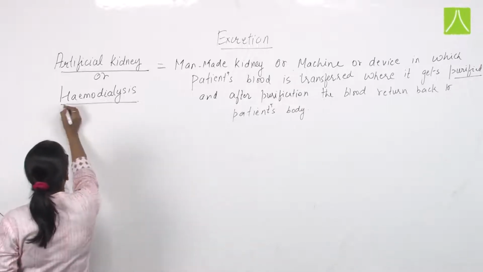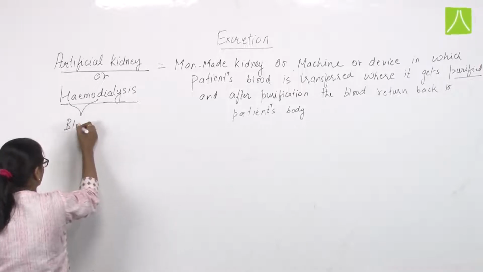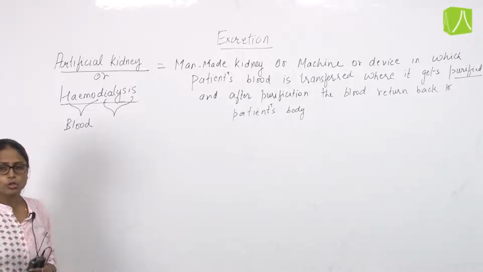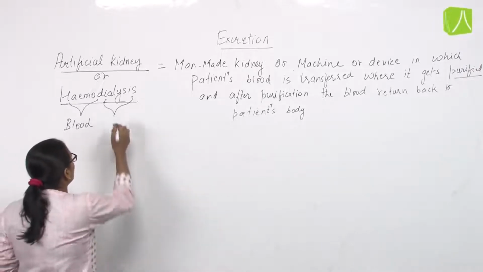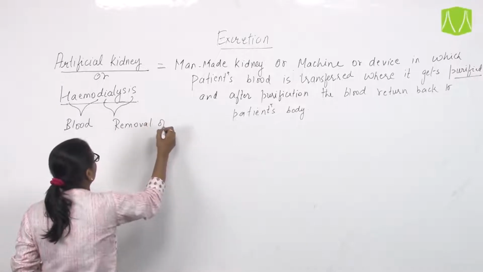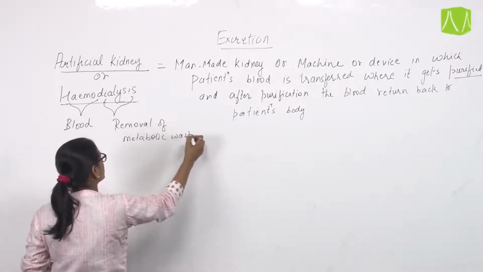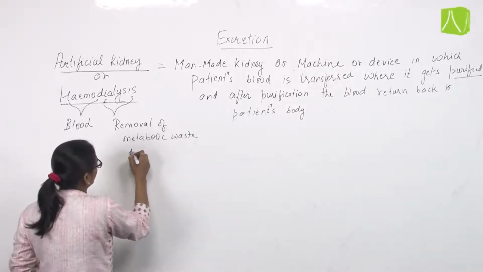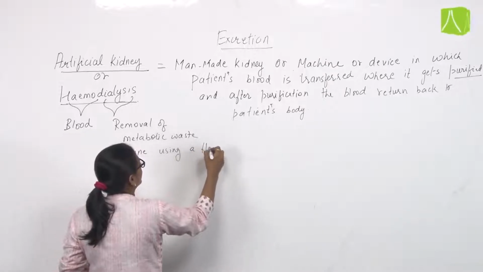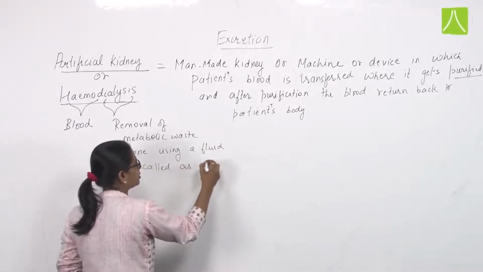Now what do we mean by hemodialysis? Hemo is used for blood, and dialysis is the process through which the blood gets purified. Here the removal of metabolic waste is done using a fluid called dialyzing fluid.